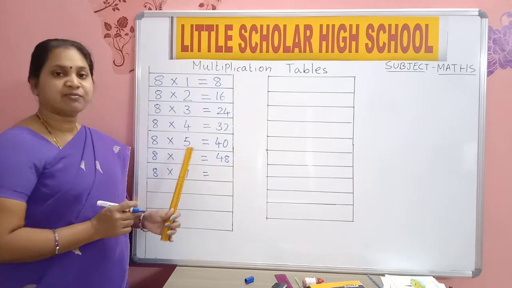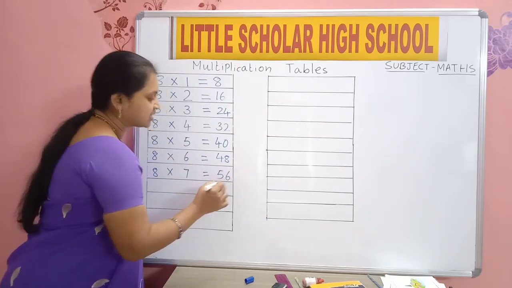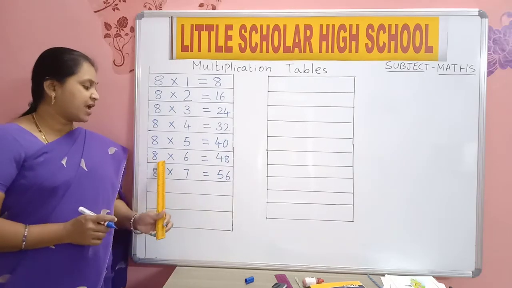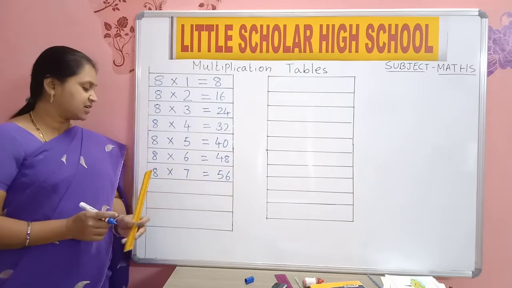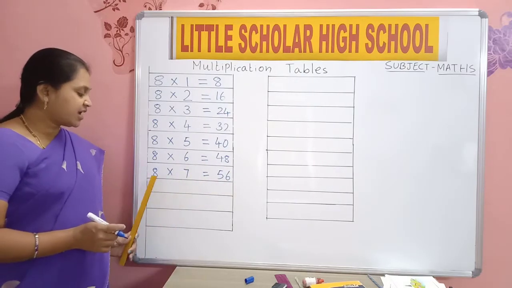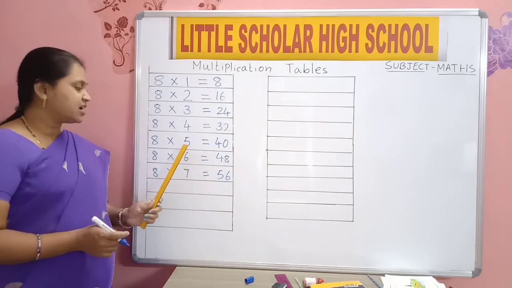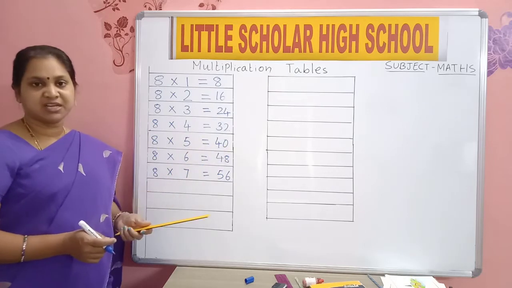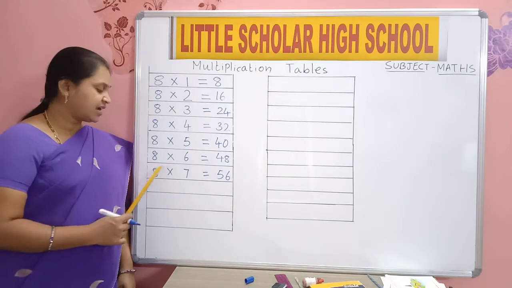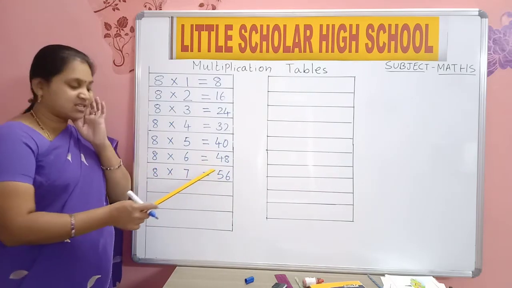8 6s are 48. 8 7s are 56. 8 7s are 56. 8 6s are 48. 8 7s are 56. 7 8s are 56. 6 8s are 48. 5 8s are 40. Yes. 8 7s are 56. 8 7s are 56. 8 7s are 56.